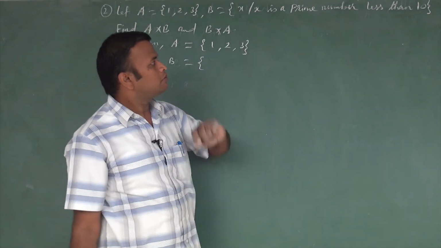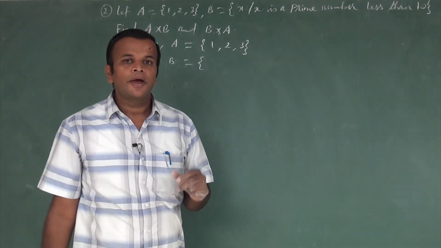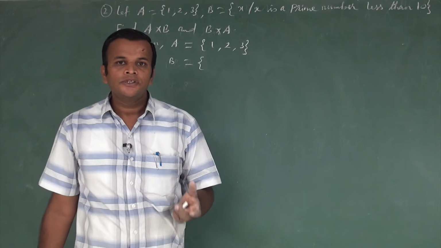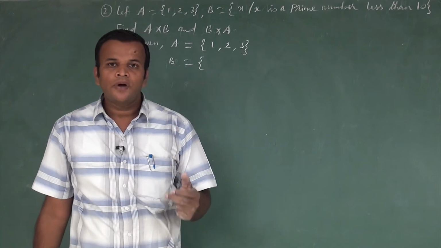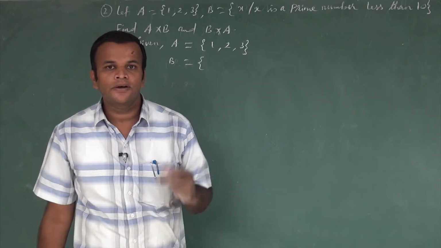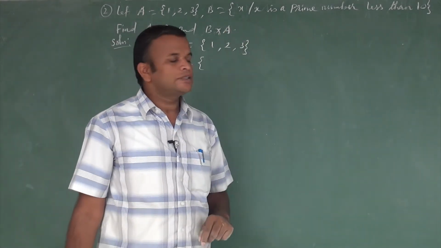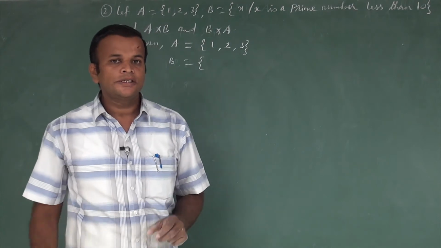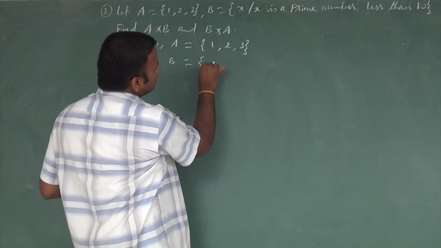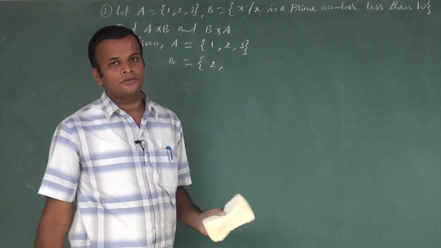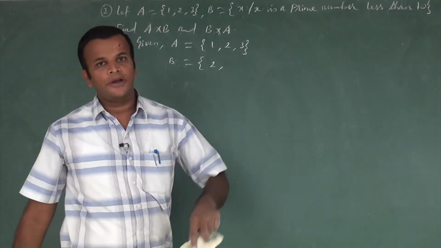X should be a prime number, and also less than 10. You know very well what is meant by a prime number. A prime number is a number which is divisible only by itself and by 1. So now we write all the prime numbers which are less than 10. What is the first prime number? The first prime number is 2. 2 is the only even prime number.